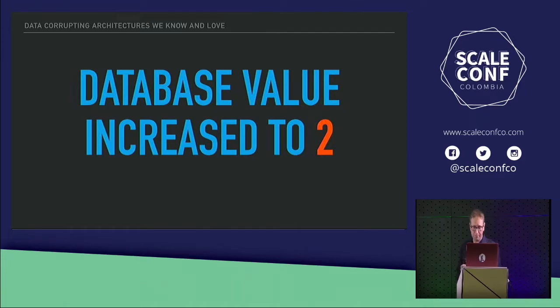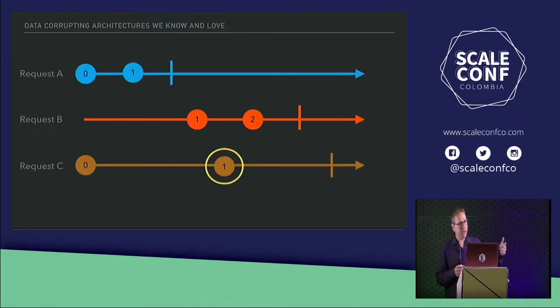Perfect. It's beautiful. Problem is that we had request C down here, which is kind of the slow poke. I don't know, maybe it's running on an underpowered AWS machine compared to the others. Who knows what happened? But something happened. Request C is running slower than the others. And finally, after waiting a while, where it read 0 back from the database, it's now going to add 1 to it.